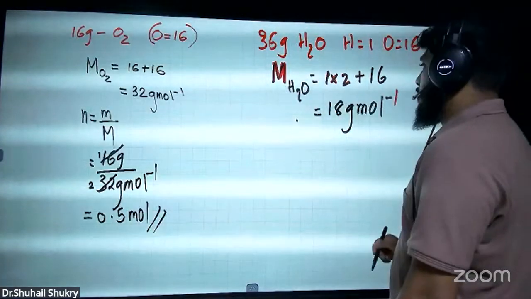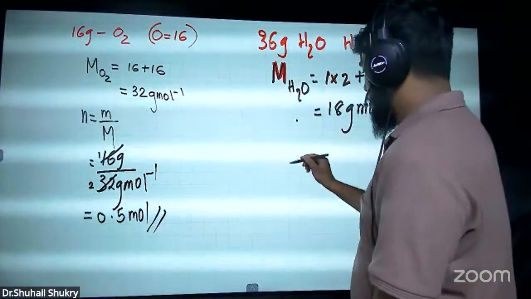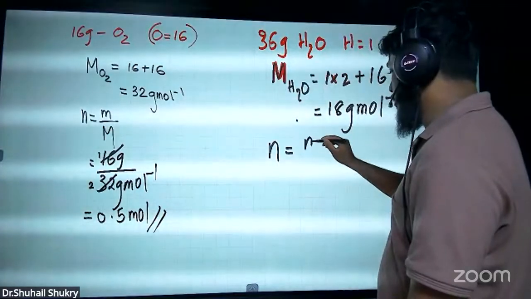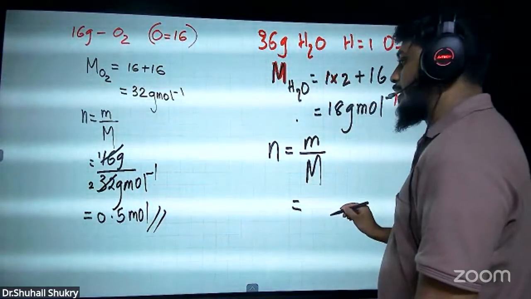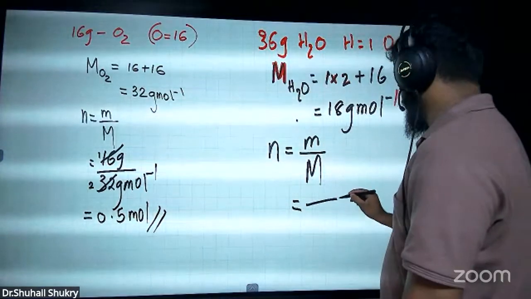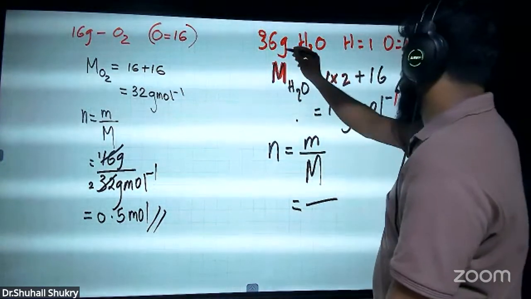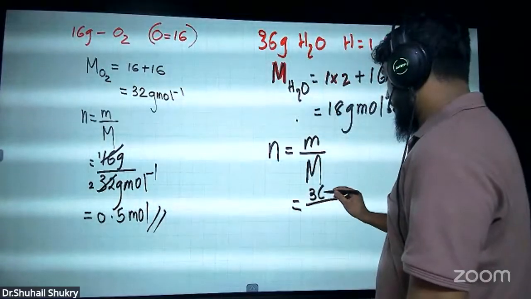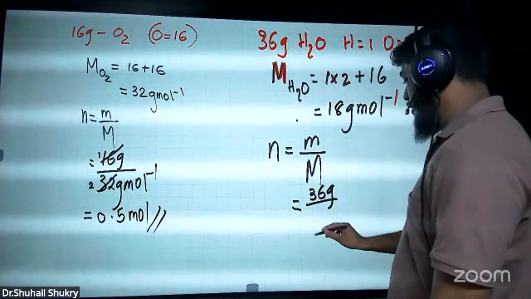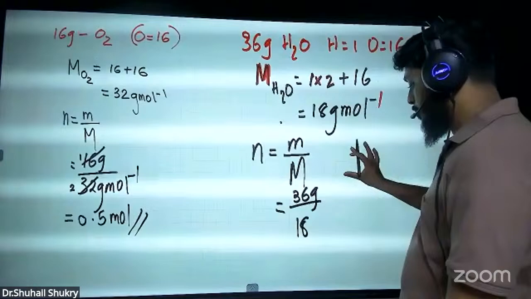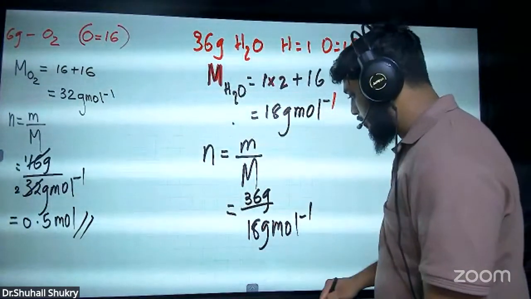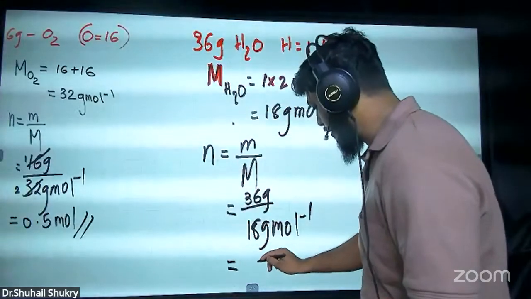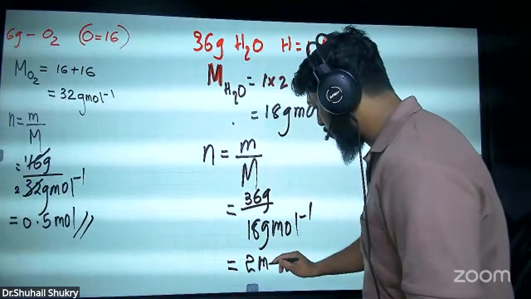This is the molar mass of water. To find the number of moles, n equals small m over capital M, which is 36 grams over 18 grams per mole. 36 divided by 18 gives 2 moles.